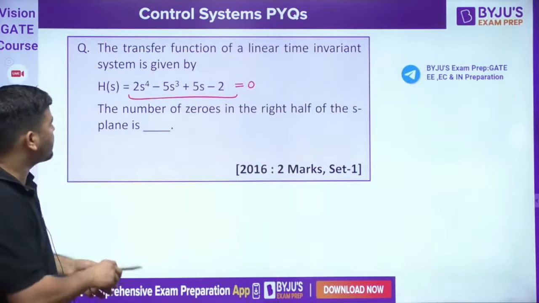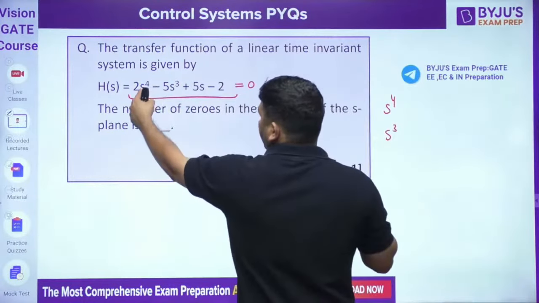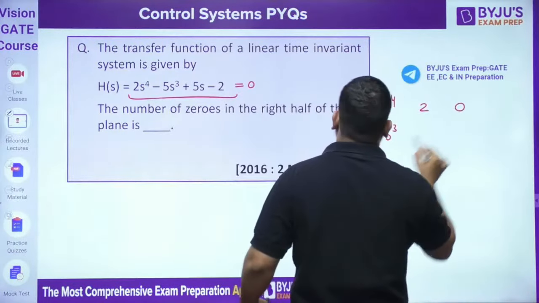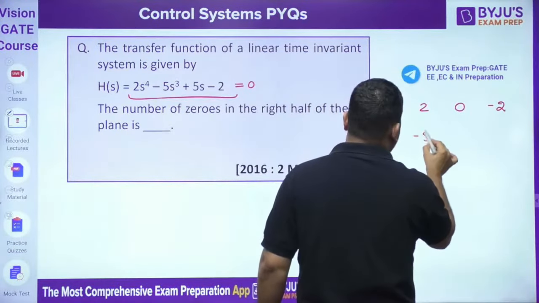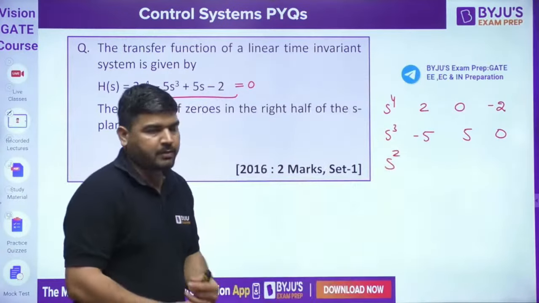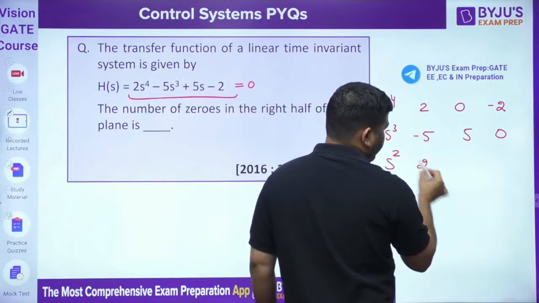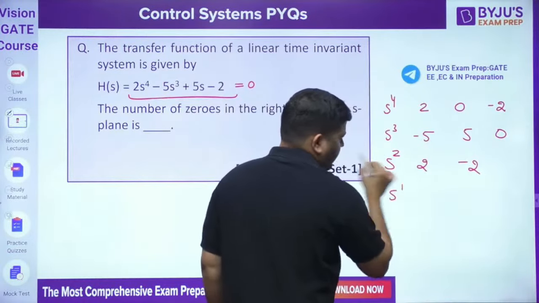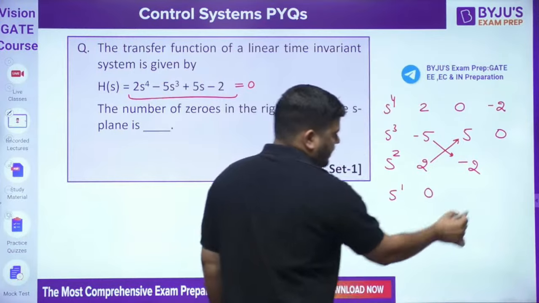Again, we can apply Routh. If you apply Routh, you can see s to the power 4, then s cube. First you have to write 2, then the s square term, there is no s square term so 0, and then minus 2. Then the odd terms: minus 5, next 5, and next 0. Now for s square: 0 minus 10 divided by minus 5, that is 2, then this value into this value divided by this is minus 2. Now s to the power 1: this is 10 minus 10 divided by 2, this is 0, and this is also 0.